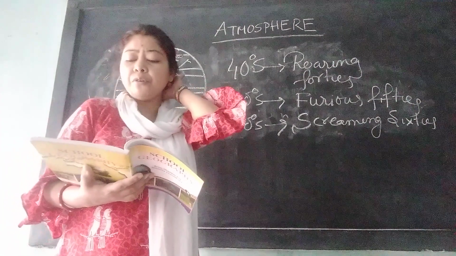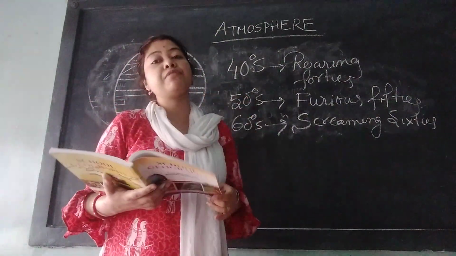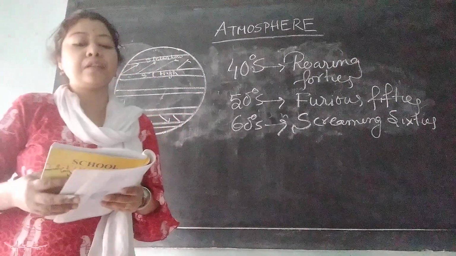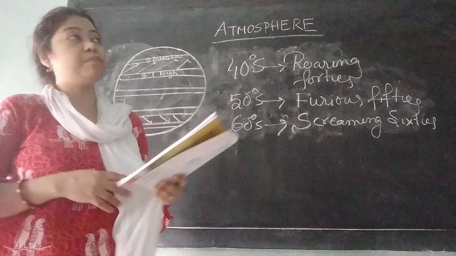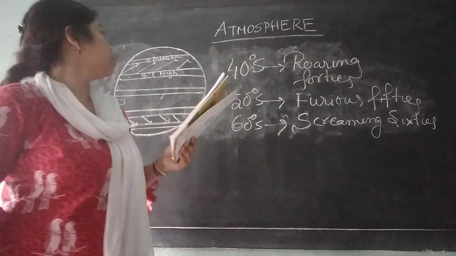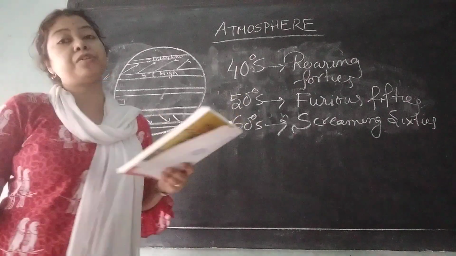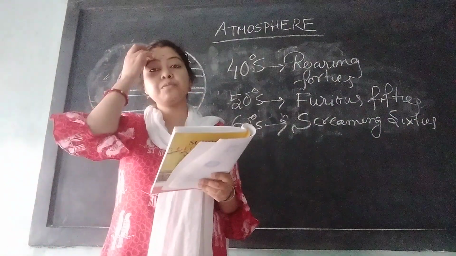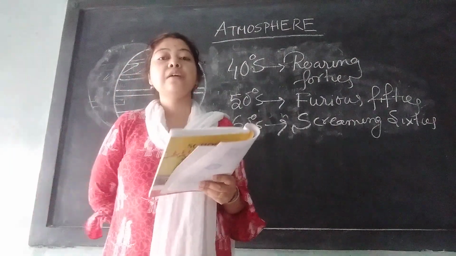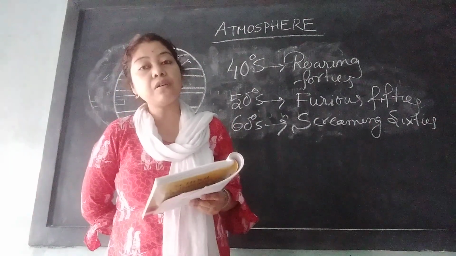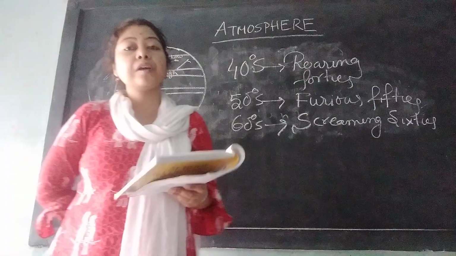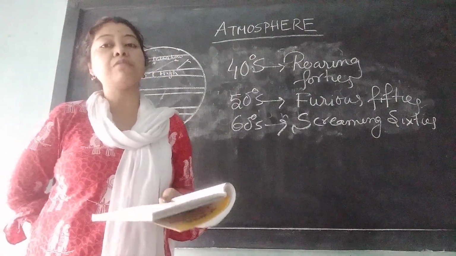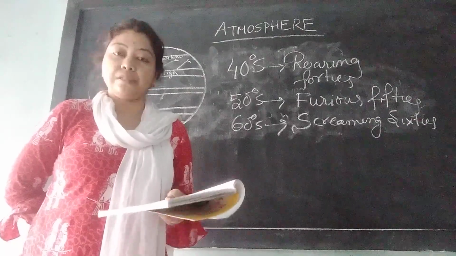Here, you have to frame the differences between trade winds and westerlies. Now, next is polar wind. The polar winds are those winds that blow from the subpolar high to the subpolar low pressure belt in both hemispheres. There are also two types, northeast polar wind and southeast polar wind. These polar winds are bitterly cold and drop the temperature very fast.